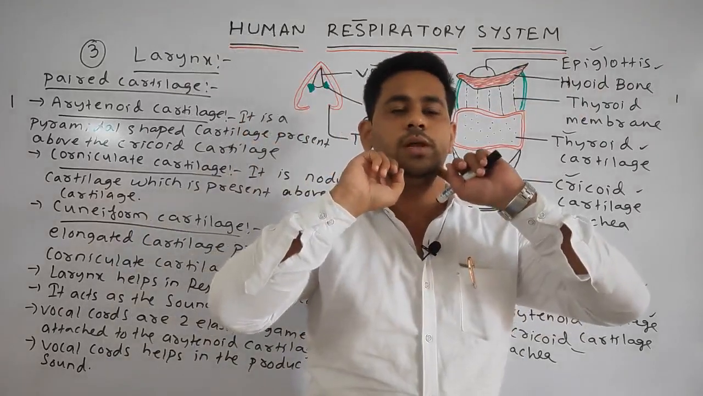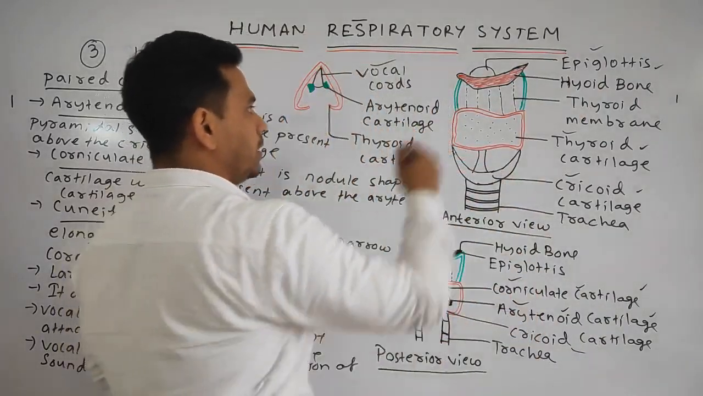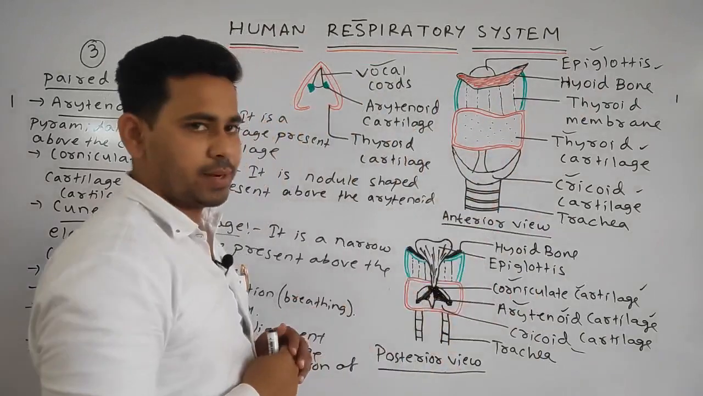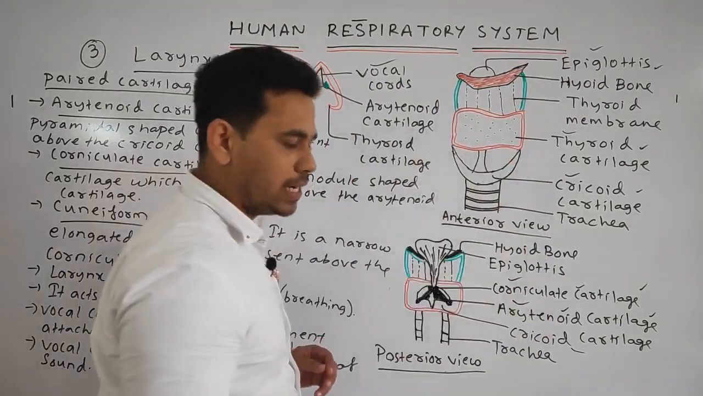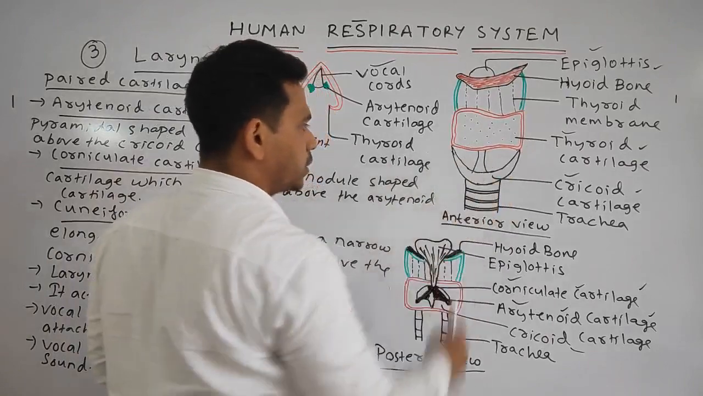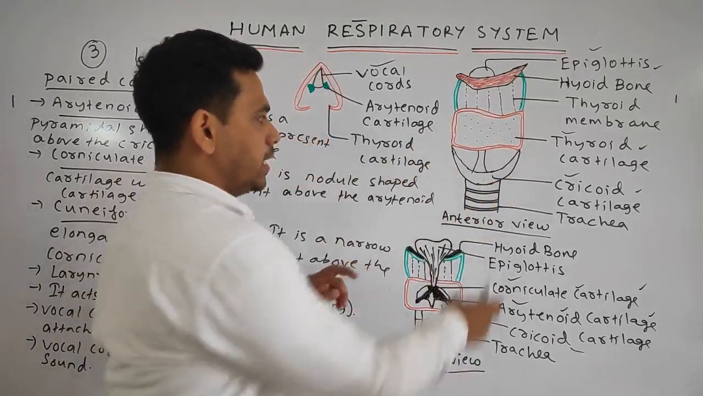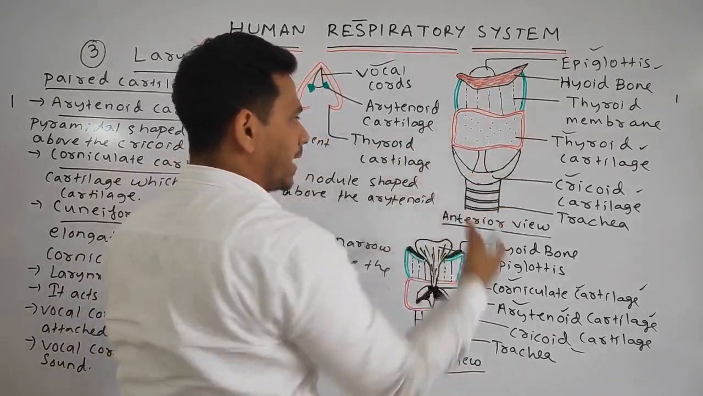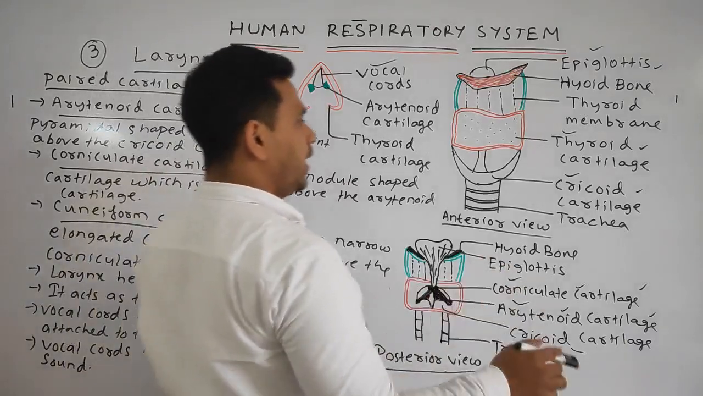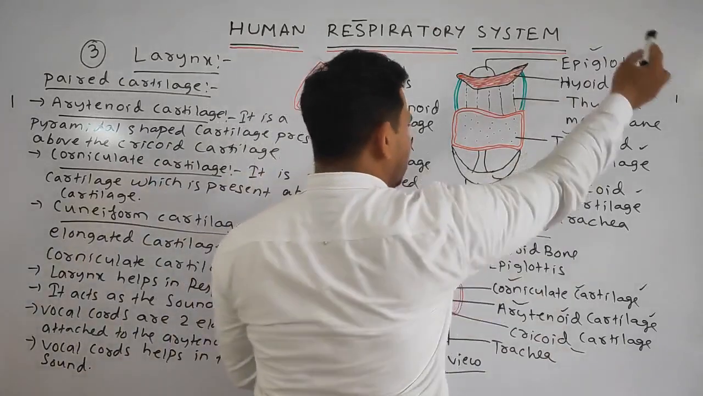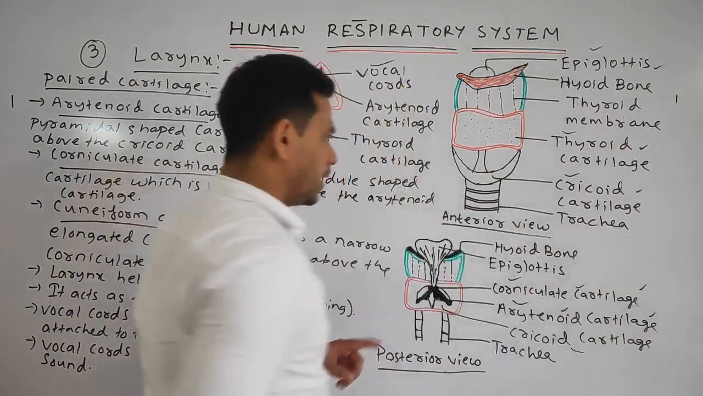This bone is the hyoid bone. Here we can see the thyroid membrane. This one is the thyroid cartilage. Obviously, the cricoid cartilage we discussed is present below the thyroid cartilage, and below the larynx, the trachea is present. So, three unpaired cartilages: epiglottis, thyroid cartilage, and the cricoid cartilage.